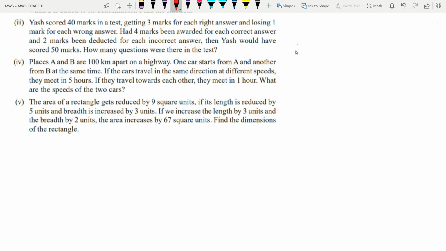As we have completed exercise 3.5 till question number 2 second part, today we are starting with the third part of the same question. So this is exercise 3.5 question number 4 third part.